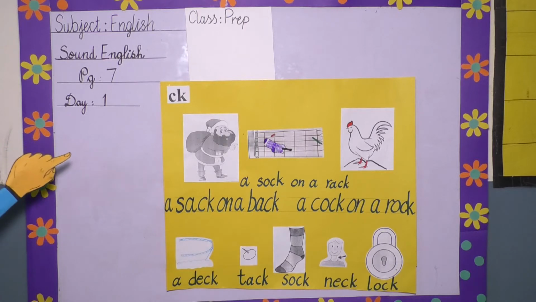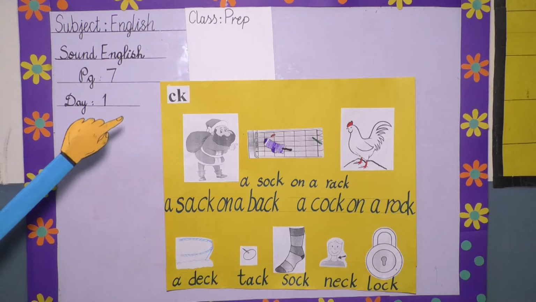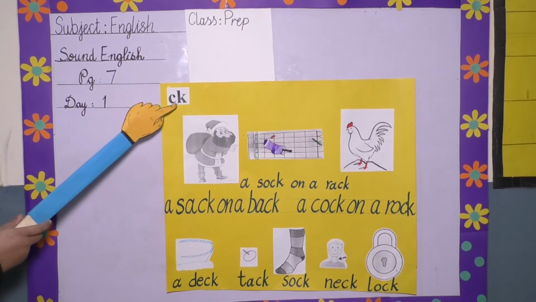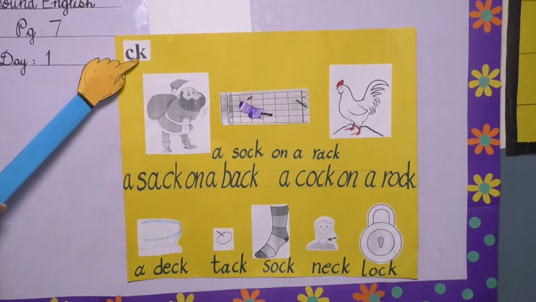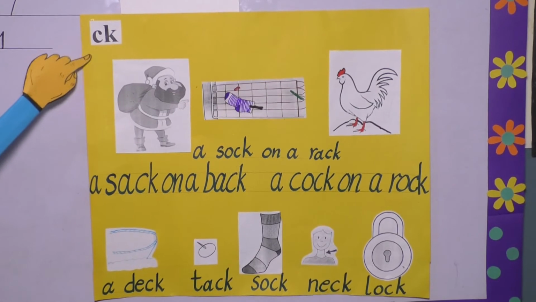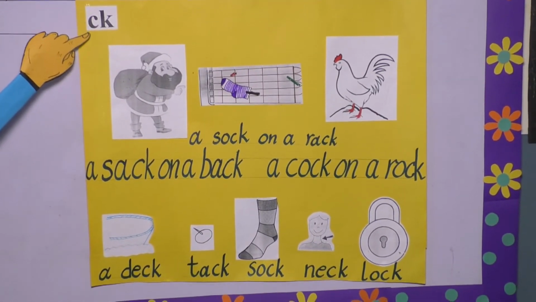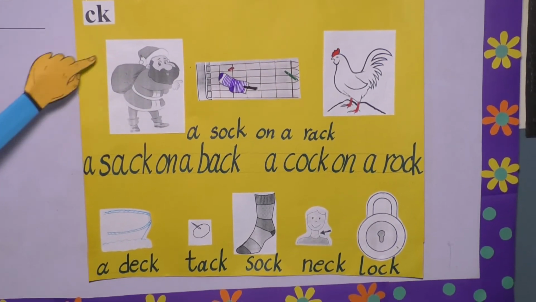Today we are going to do Sound English page number 7. Open your Sound English book, page number 7. Today we will read the sound of C, K. C sounds K, K sounds K. When we combine these two sounds, it will become K. C, K, K. What is the sound of C, K? K. Now look at the first picture.